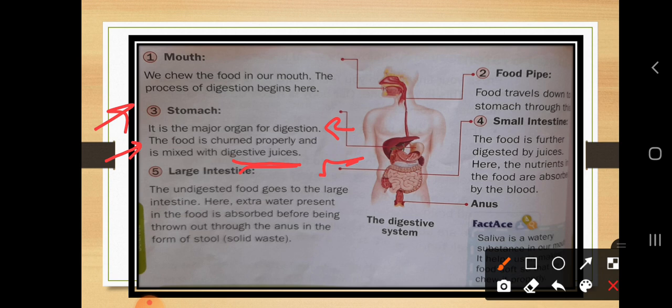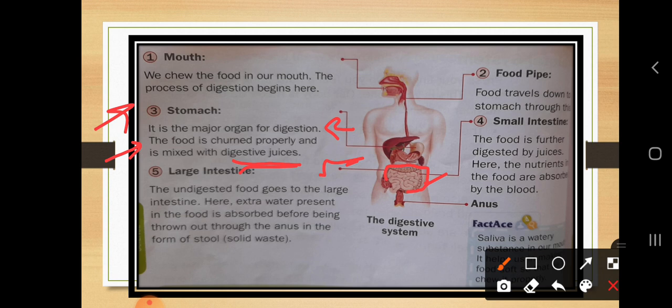And what is the help of this stomach? It is the digestion. Here the digestion will take place in the stomach part. Then later on, this is the large intestine. You may feel here. Okay, this is the digestion: the small intestine and the large intestine.